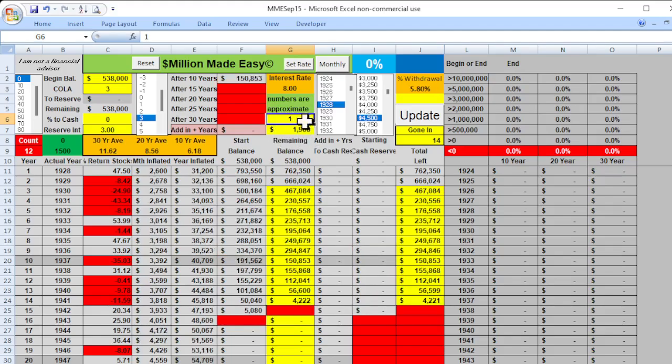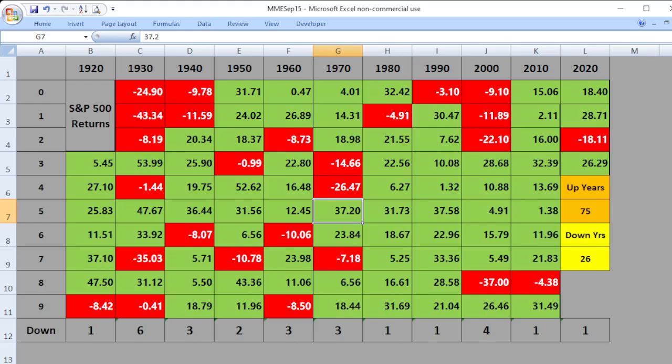We could change any of these numbers, by the way. We can change the asset allocation, COLAs, and all that. But I'm just going to show you what this would amount to. How many times in the last 100 years would you have a problem if we had returns like we've had in the last 100 years? What if we run into a bad decade like the 1930s or the 2000s with all these consecutive down years? What if we have good decades?